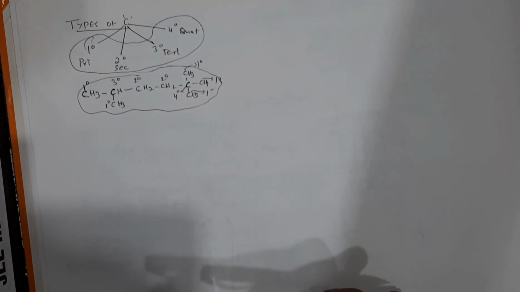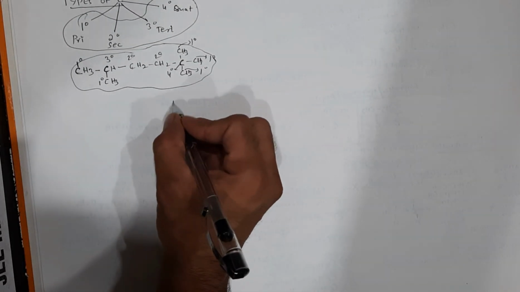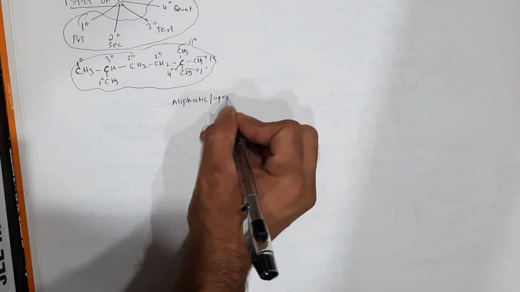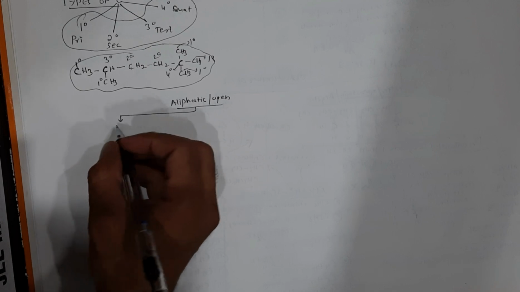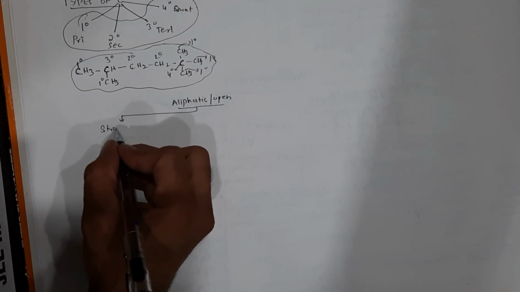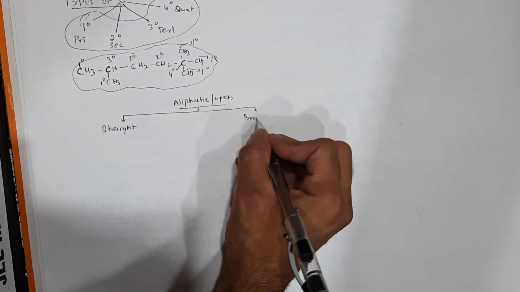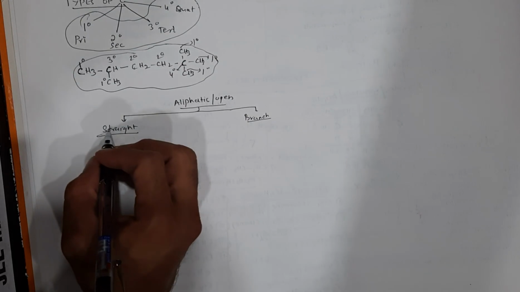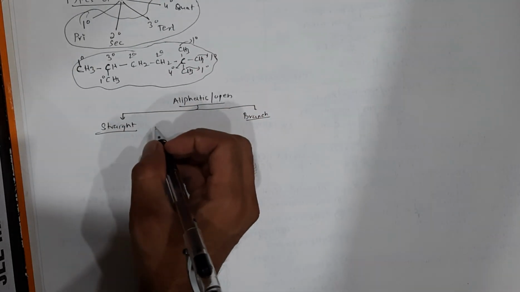Now let us classify aliphatic or open chain compounds with respect to their chain structure. So they can be straight chain, they can be branched. Now before differentiating straight and branched, be familiar with some terms.